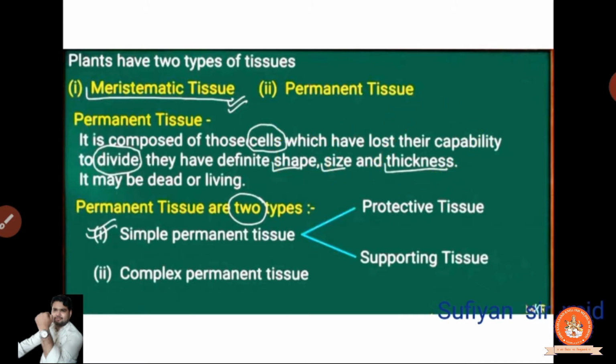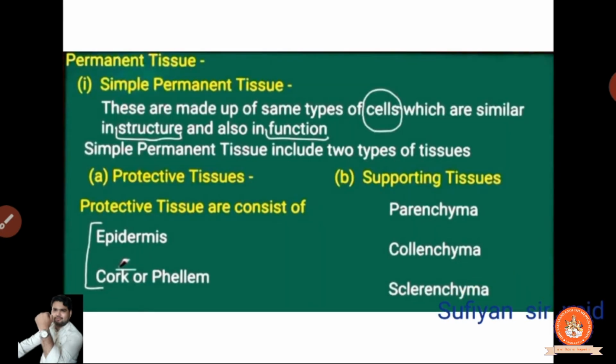Clear? Now the permanent tissues are of two types. One is simple permanent and another is complex permanent. Now on the next page we will study the simple permanent, which is of two types: one is protective tissues and the other is supporting tissues. Let's go on.